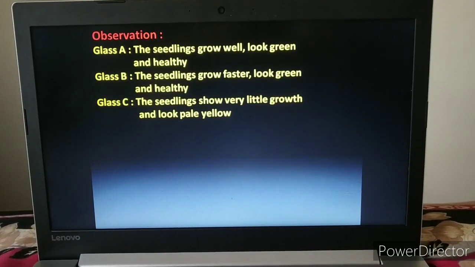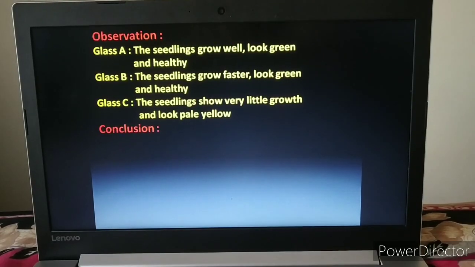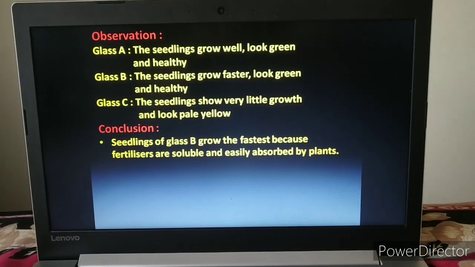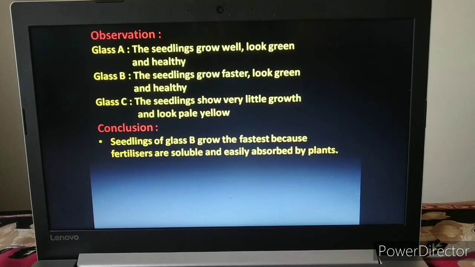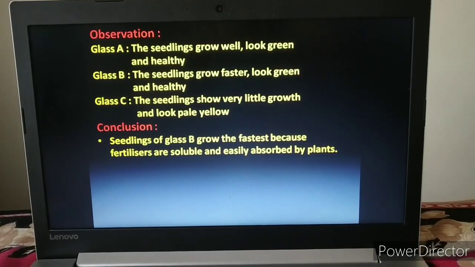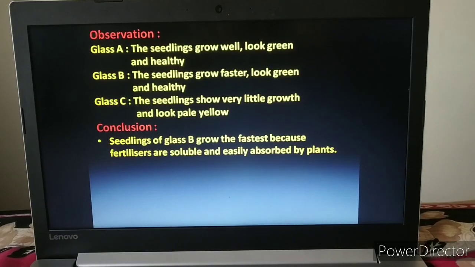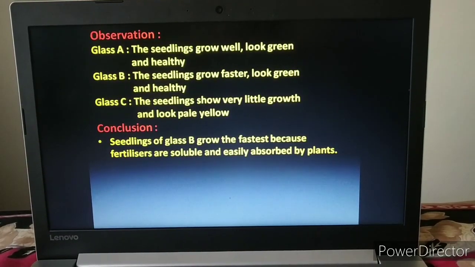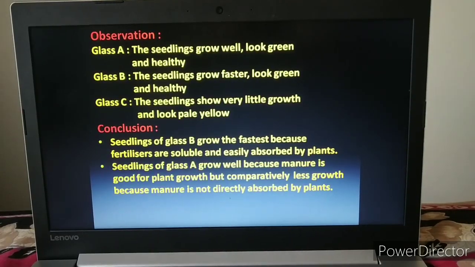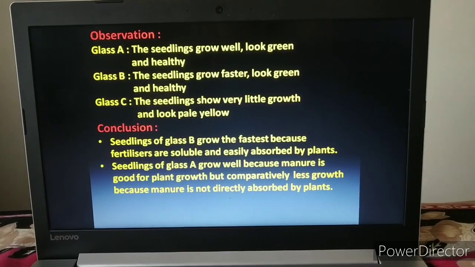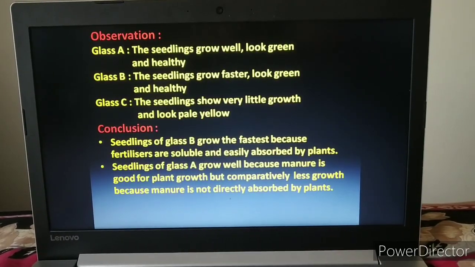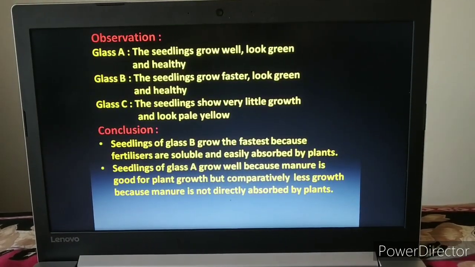By performing this experiment, we can conclude that seedlings of glass B, in which we have mixed the soil with fertilizer, have grown the fastest because fertilizers are soluble and easily absorbed by the plants. In glass A, the seedlings grow well because manure is added, which is good for plants, but comparatively less growth because manure is not directly absorbed by plants.